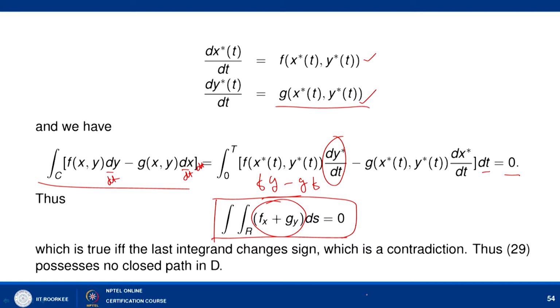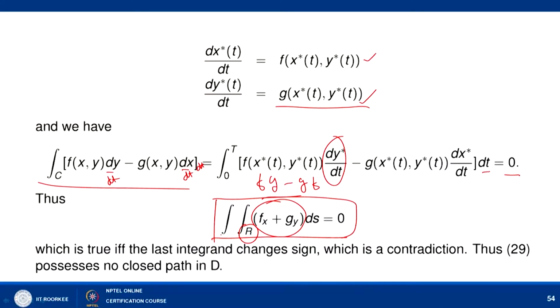So it means that if f_x plus g_y keeps the same sign, then this may not happen. This is true only when we are assuming that C is a closed curve. So if C is a closed curve and f_x plus g_y has the same sign, then this cannot be true, right.